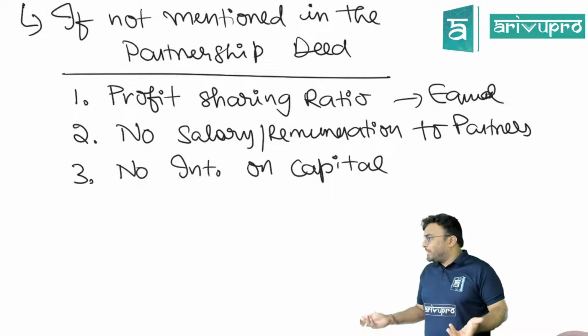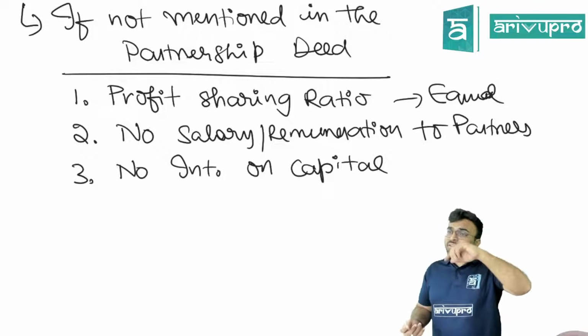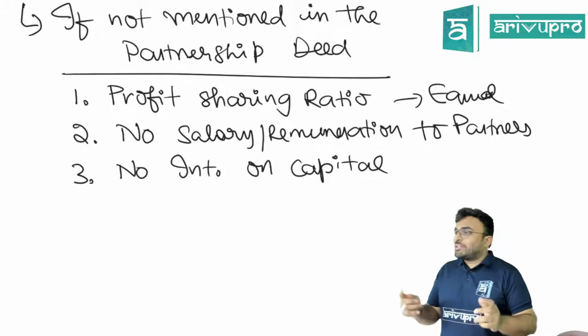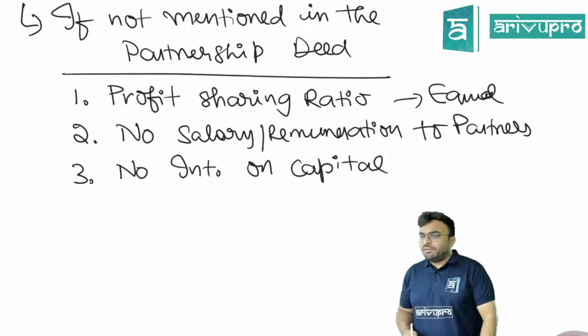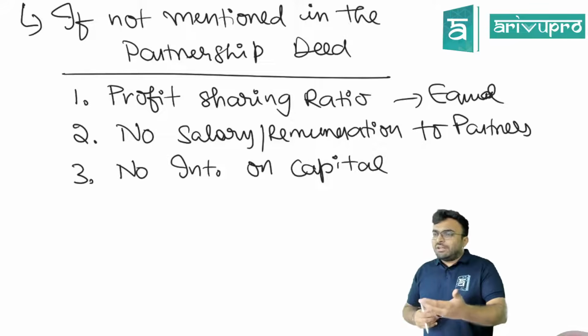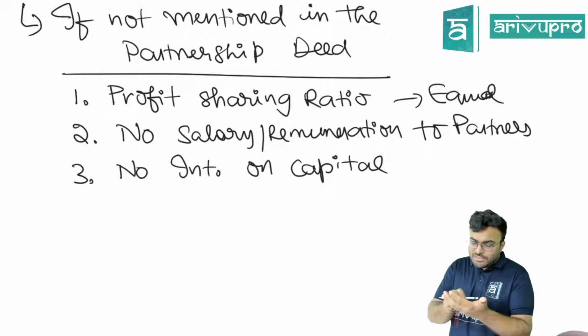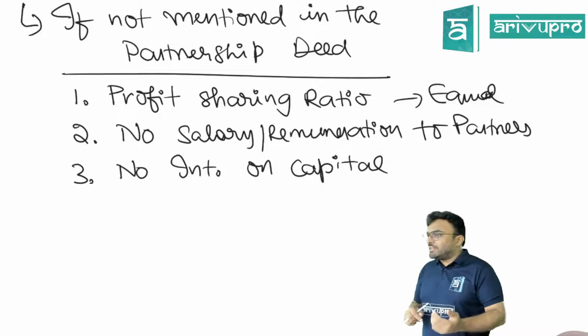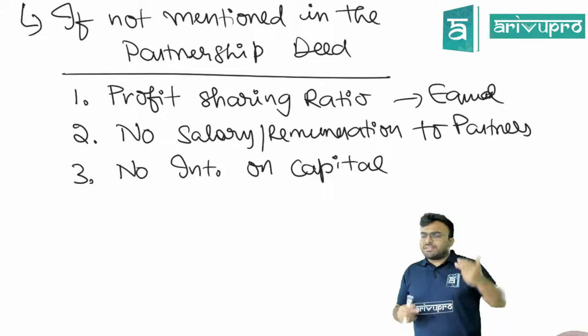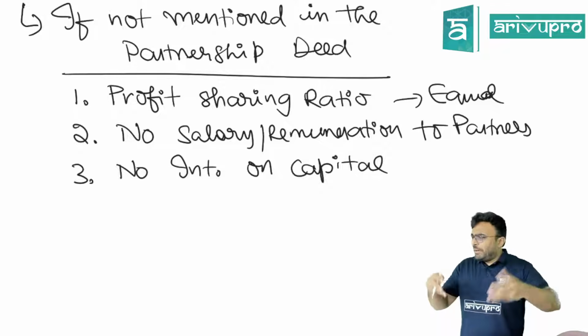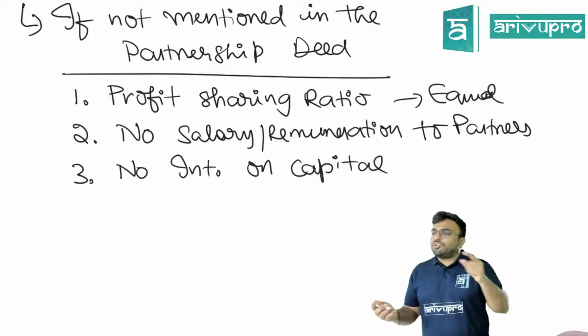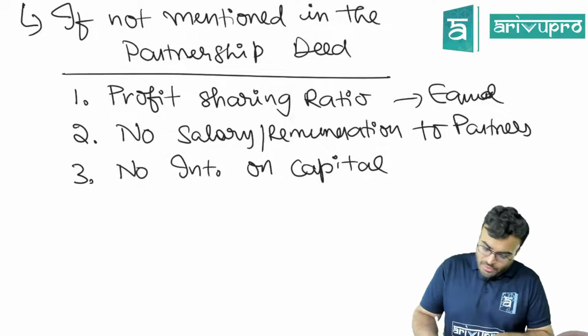Nobody is going to stop. Your money only. Partnership it is, not like a company. In a company, there are some restrictions. Why? Because in a company, public money is also involved. Somebody sitting with a demat account will see the company shares and invest money in that share. Clear? So there are some restrictions. Partnership is not like that. People are putting money. They can share, but it should be agreed. Clear? Next.